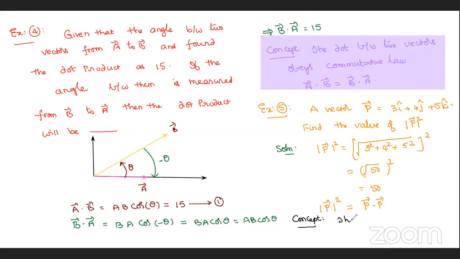The dot product between two vectors, between the same two vectors, or two equal vectors, or same vectors.